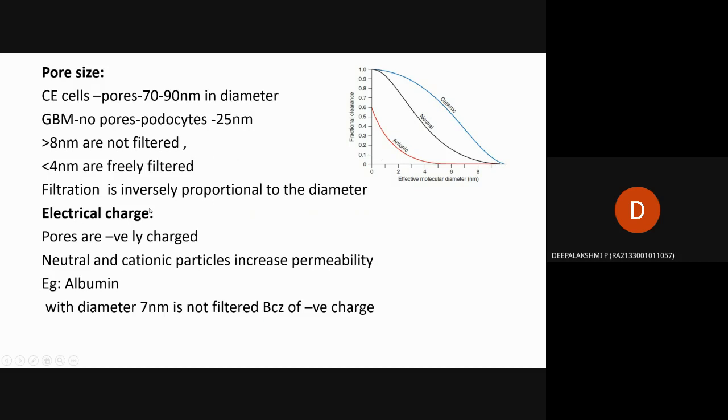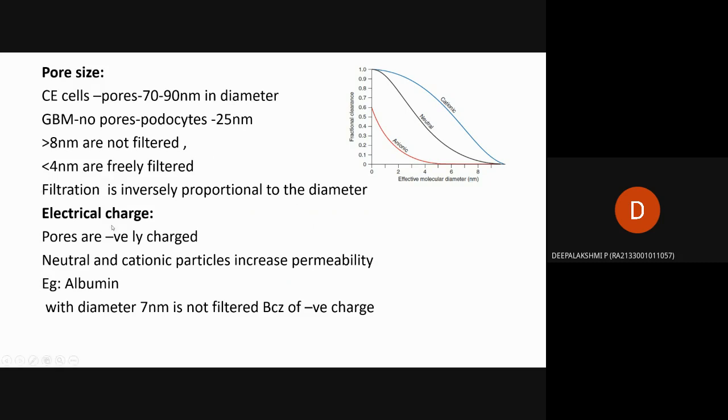Then for electrical charge, the pores present in the outer layer are negatively charged, that is, anionic. Anion means negative charge, cation means positive charge.